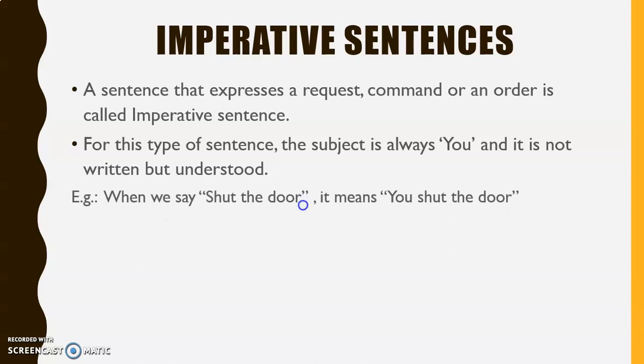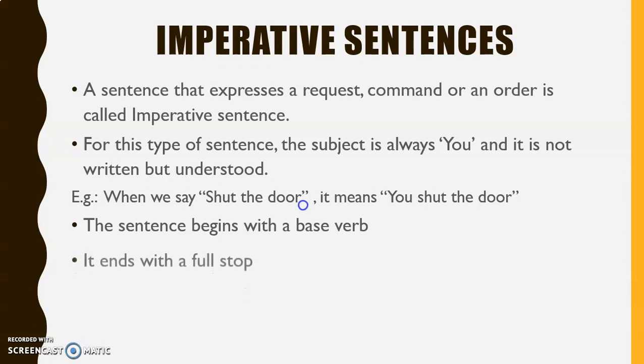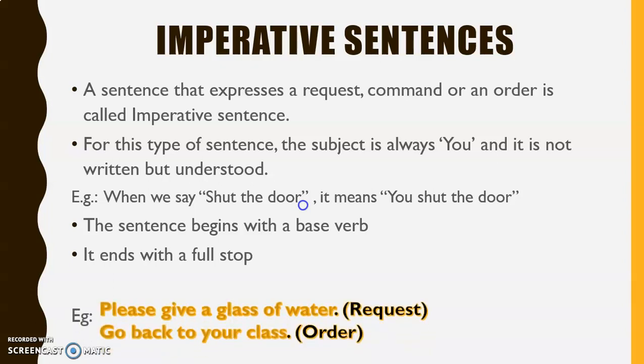For example, when you say shut the door, it means you shut the door. The sentence begins with a base verb and it ends with a full stop. Example, please give a glass of water. It's a request. Go back to your class, and it's an order.